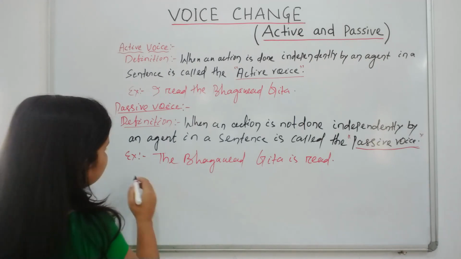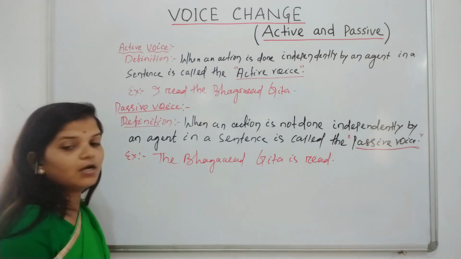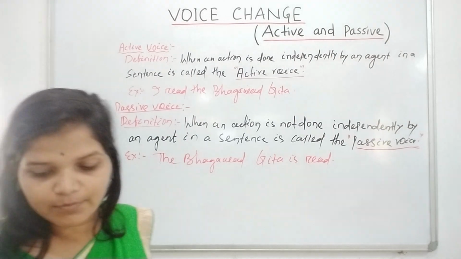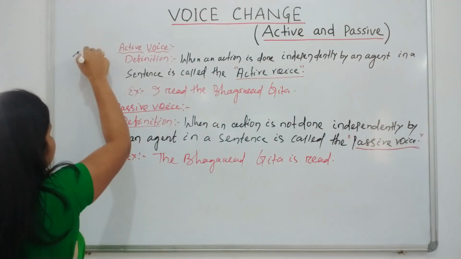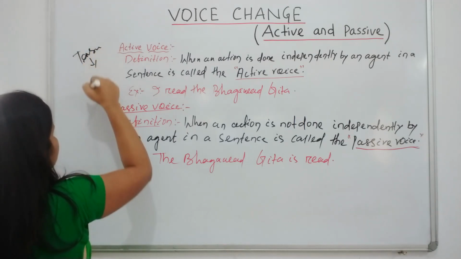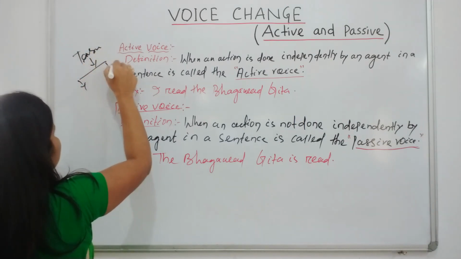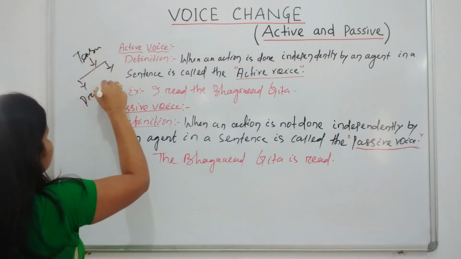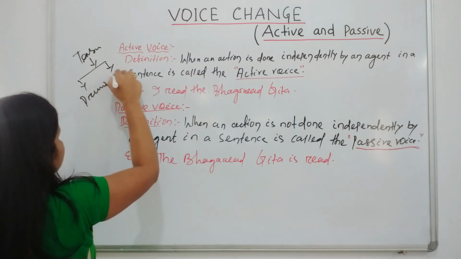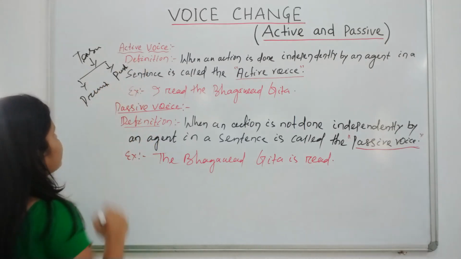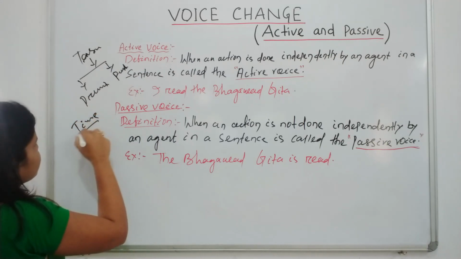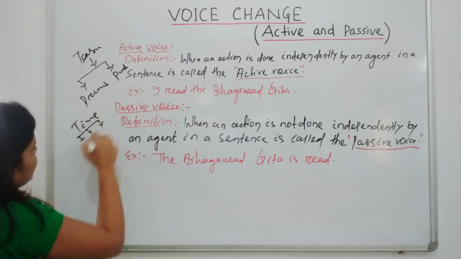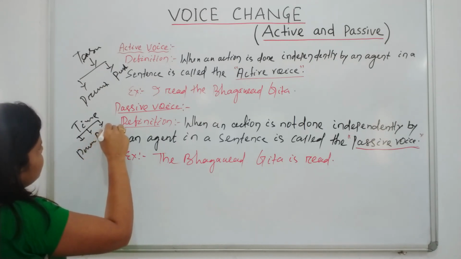Today we discuss tense voice, and how to convert active and passive voice. Firstly, we know that tense can be classified into two types: present tense and past tense. And time can be classified into three types: present, past and future.